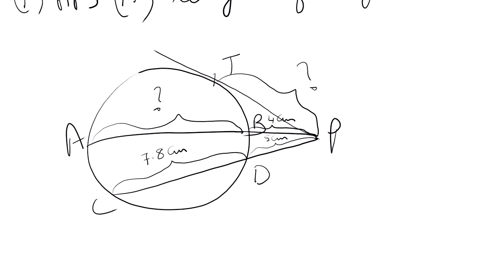See, first of all, what will you take? PC into PD. These are the product of the segments, right? PC into PD is equal to PT square. That is what the theorem says, square of the tangent. Now AB is also a chord, very right. AB and the tangent are intersecting.